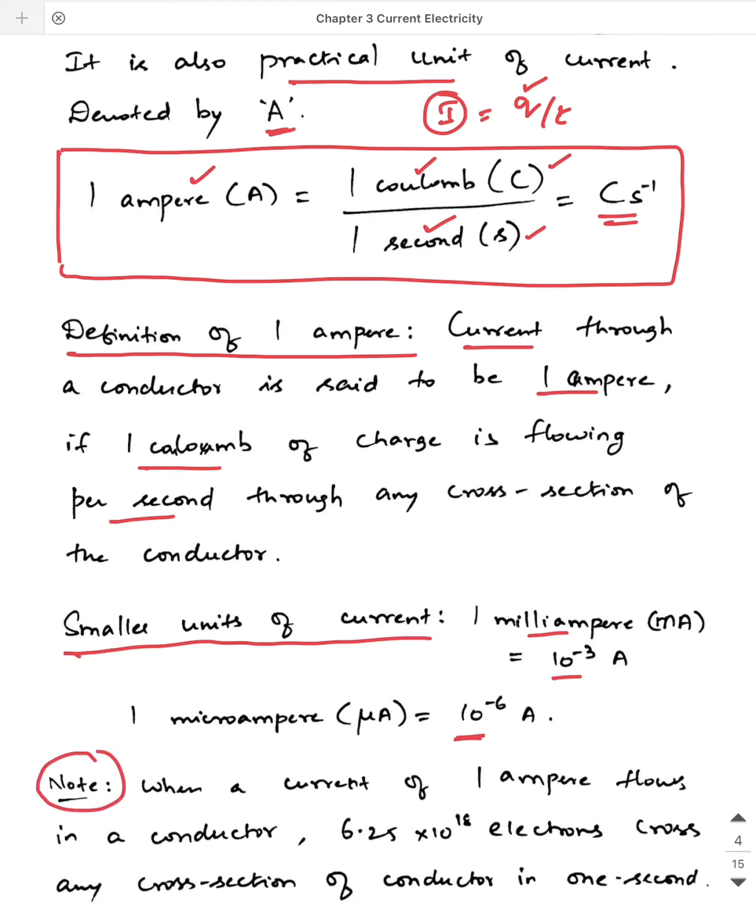Here there is a note. When a current of 1 ampere flows in a conductor, how many charges are flowing in 1 second? It is going to be 6.25 × 10^18 electrons. You can easily calculate it from the concept of quantization of charge. 1 coulomb of charge is equal to n times the charge of an electron, which is 1.602 × 10^-19 coulomb. If you rearrange the equation and calculate, you will get n equal to 6.25 × 10^18, because 1 coulomb of charge is constituted by these many electrons. So when you say 1 ampere of current is flowing, these many electrons pass that unit cross section in 1 second.